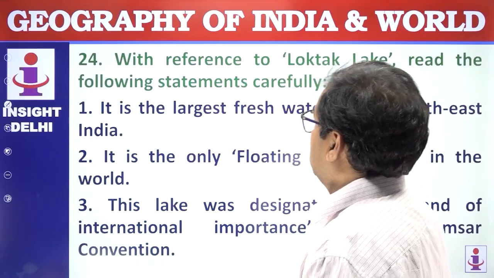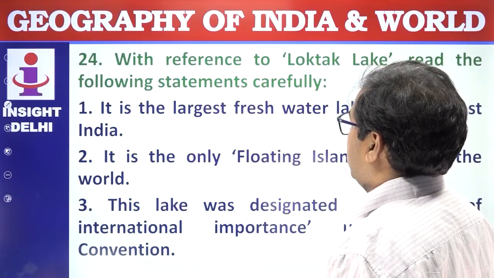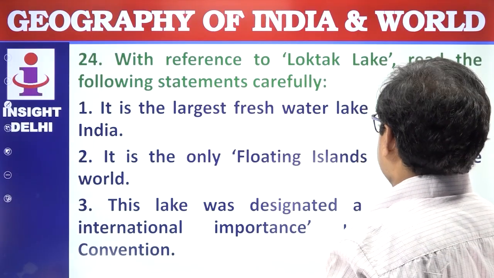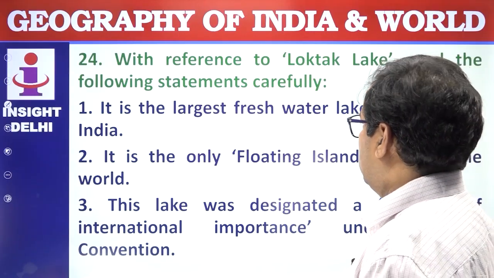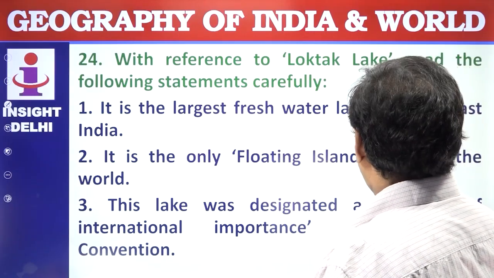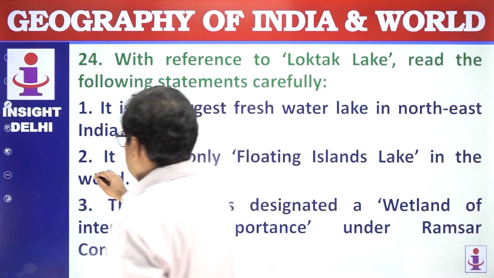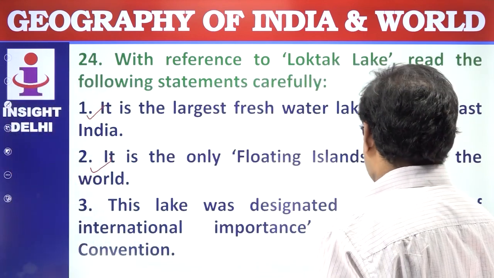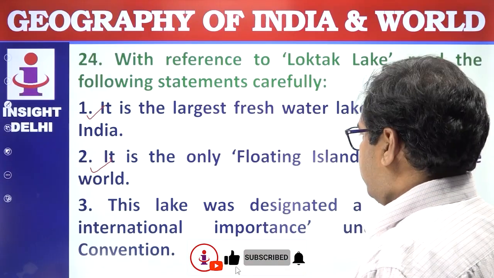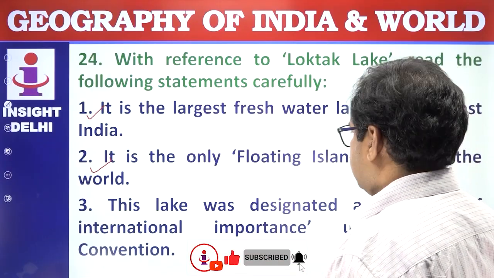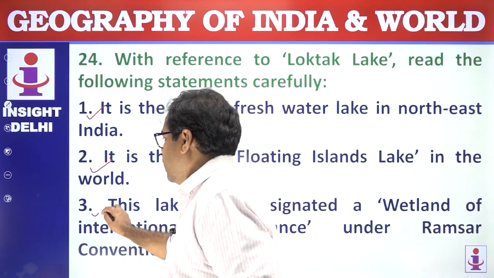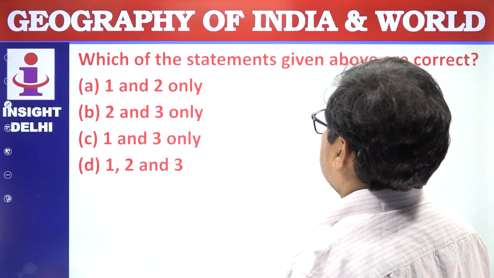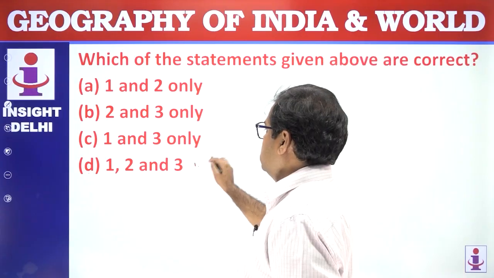Next question. With reference to Loktak Lake, read the following statements carefully. It is the largest freshwater lake in northeast India. It is the only floating island lake in the world. Yes, this is also correct. Statement first is also correct. This lake was designated a wetland of international importance under the Ramsar Convention. This is also correct. Which of the statements above are correct? All 3 are correct. Answer is D.